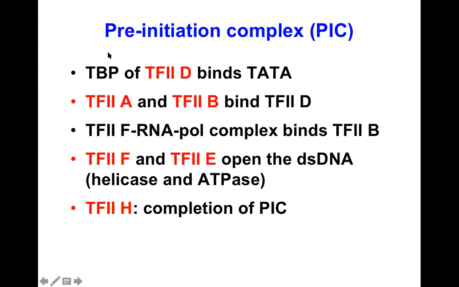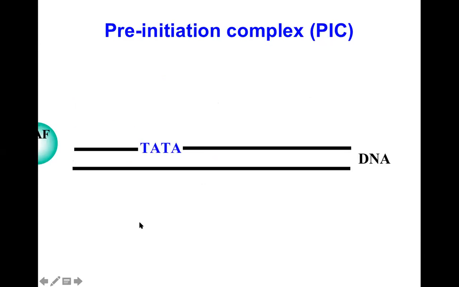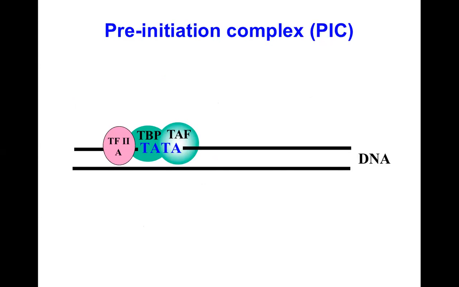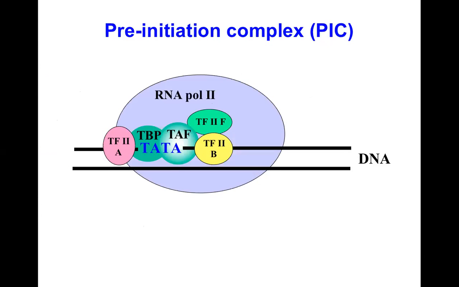Pre-initiation complex. On the TATA box, first this protein binds, then all the rest of the proteins bind, including helicase activity, TFIIH. TBP and TAFs bind to this region. Transcription factor 2A helps this binding, then transcription factor 2B, then polymerase II with transcription factor 2F. Look at the complexity of initiation of transcription in eukaryotes. This is polymerase II in eukaryotes, and it binds to this region.